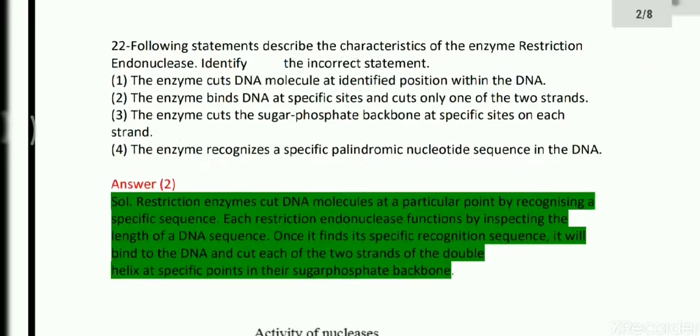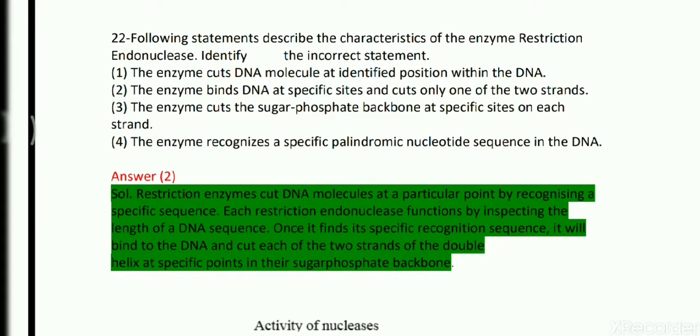Come to question number 22. The following statements describe the characteristics of the enzyme restriction endonuclease. Identify the incorrect statement. So students, first we have to discuss what restriction enzymes are. These enzymes are found in prokaryotic cells or lower organisms, and they restrict infection or foreign pathogens by secreting some chemicals. That is called a restriction enzyme.